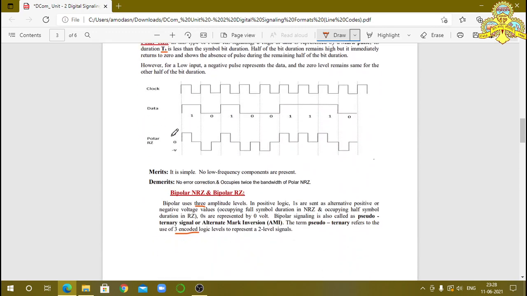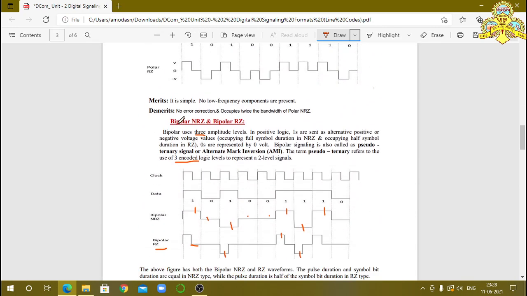And the third one is bipolar. In the bipolar, the first bit 1 is indicated by positive voltage, the next bit 1 is indicated by negative voltage, the next bit 1 is indicated by positive voltage. So it is also called alternate mark inversion. And here bit 0 is indicated by 0 volts. These are the three different types of line codes.